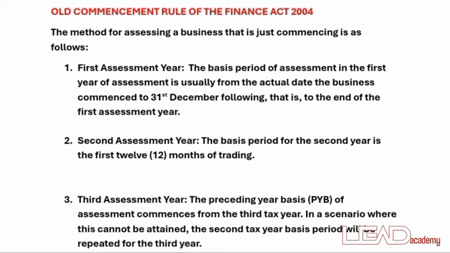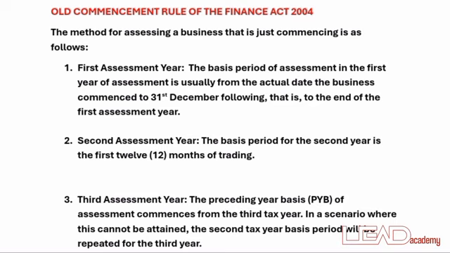The basis of assessment in the first year of assessment is usually from the actual date the business commenced to 31st December. That is, the first year of assessment runs from any calendar month that a business commenced up until 31st December, irrespective of the accounting year end of the business. That's for the first year of assessment.